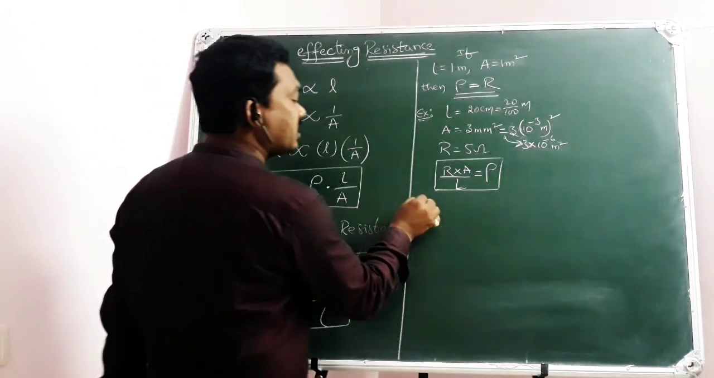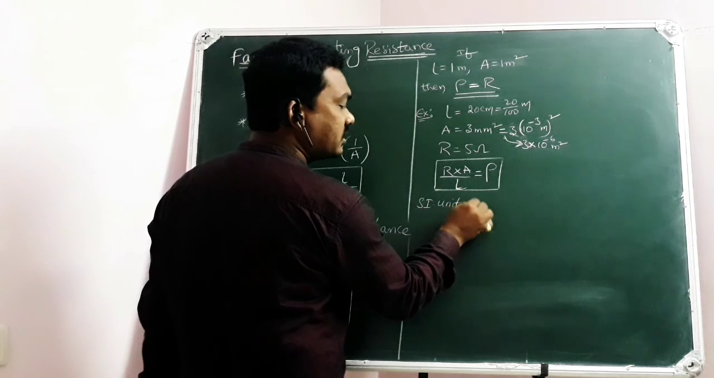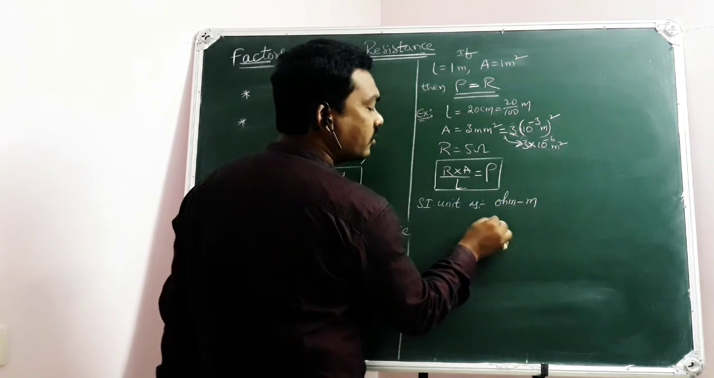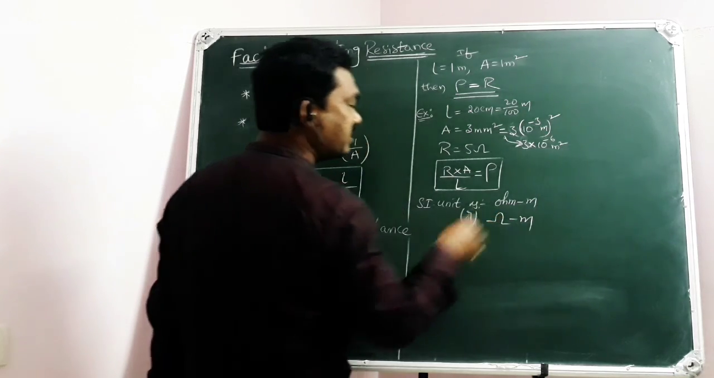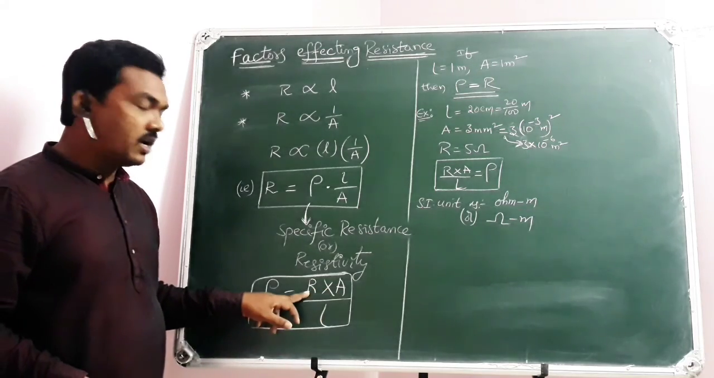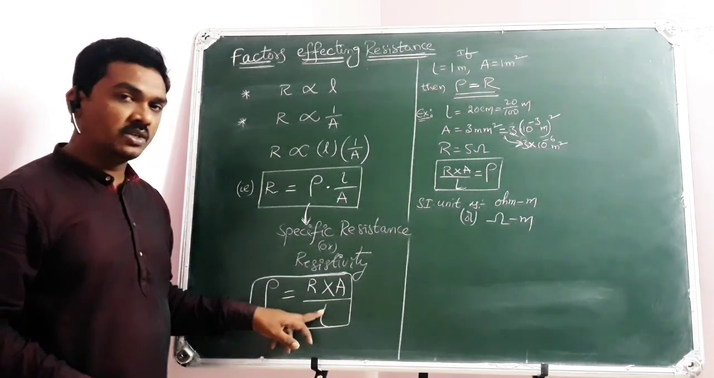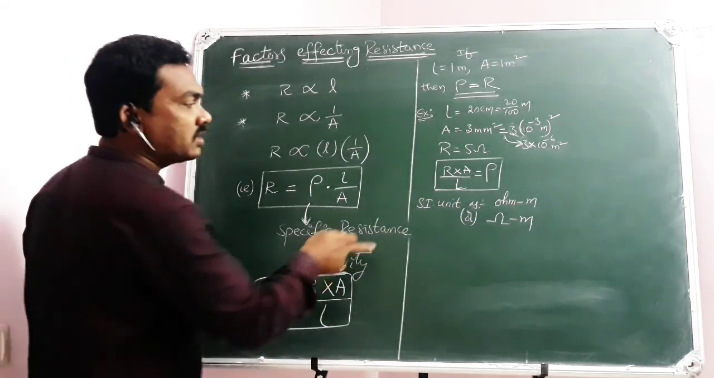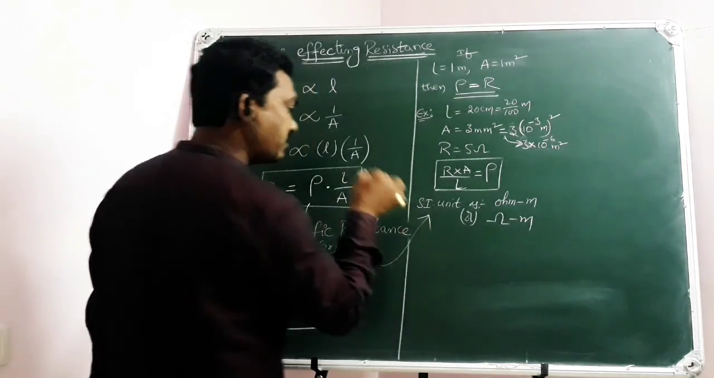And coming to its SI unit, the SI unit of resistivity is ohm meter, OHM, ohm meter. The reason is rho equals R into A by L. R resistance in ohm, cross-sectional area in meter square, length in meters. 1 meter will get cancelled, ohm meter will be left. So the SI unit of resistivity is ohm meter.